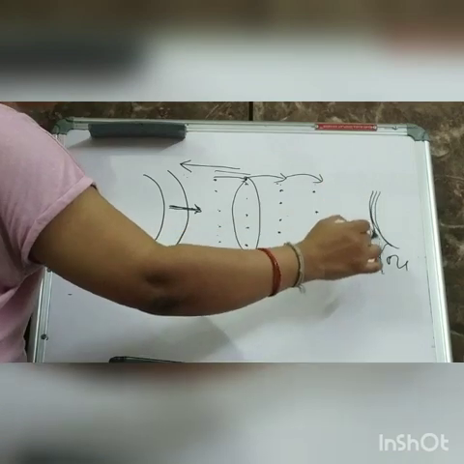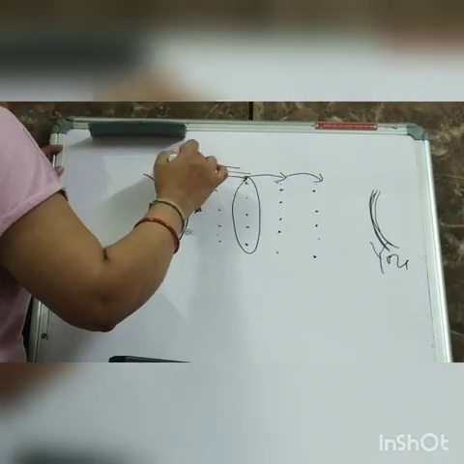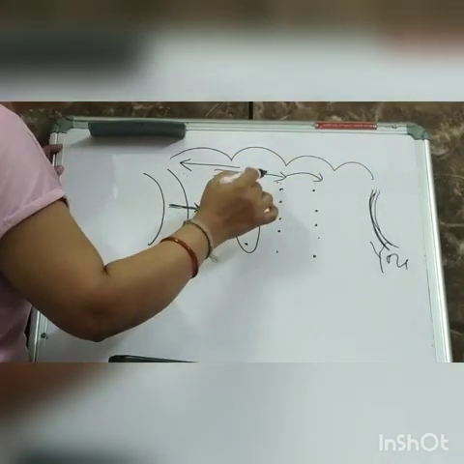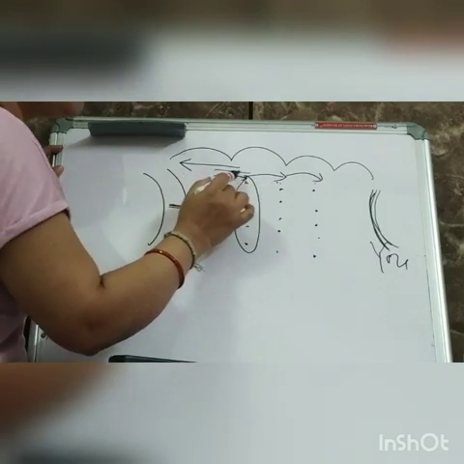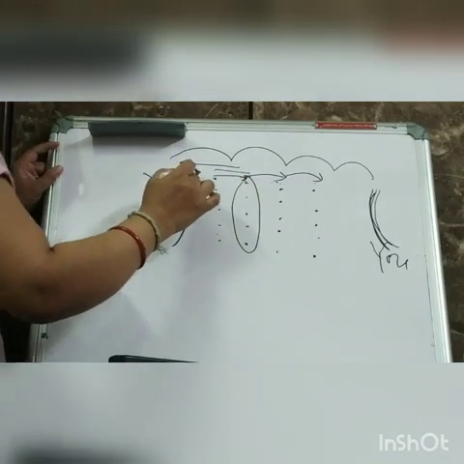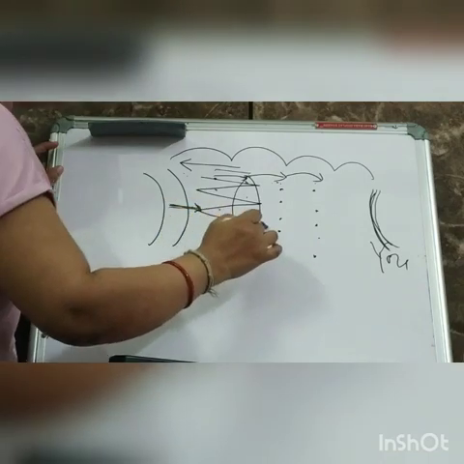So finally it will reach you. That means your sound is traveling in the form of energy, but particles are not traveling. See, particles are going back, going forward, again coming back. So this is to and fro motion.